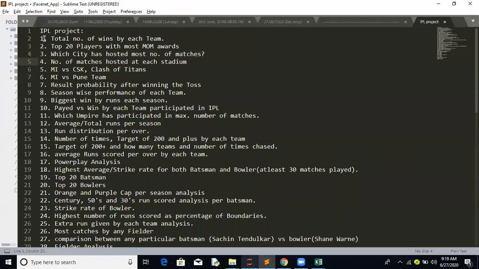Number of matches hosted at each stadium, just to get an idea of that city and stadium. This is basically a clash of the titans. Previously, when the Pune team was available, it was always a Maharashtra derby. So the term is basically Maharashtra derby, where Rising Pune Super Giants, Pune Super Giants,